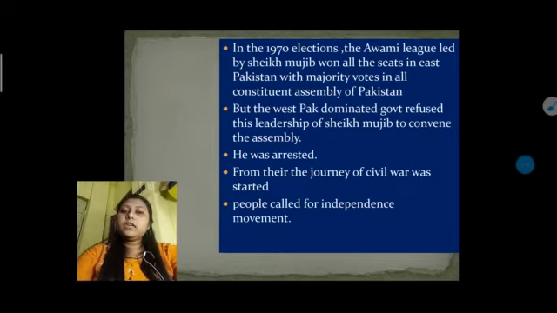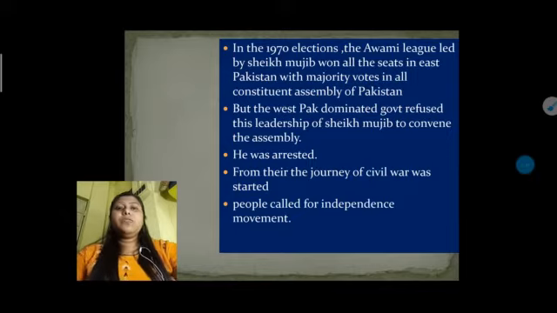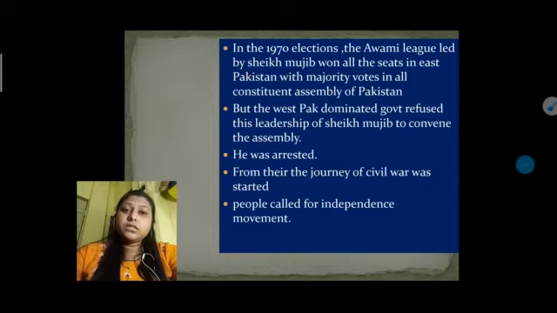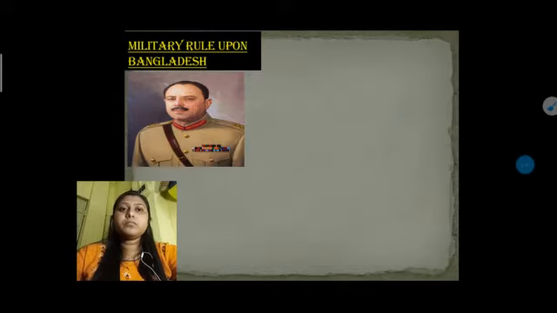This is the reason the people eagerly wanted their autonomy and independence, and they joined the independence movement after the civil war started, when West Pakistan refused and arrested Sheikh Mujib, who wanted autonomy for the eastern region of Pakistan. Now after that, this is a picture which you have seen here.